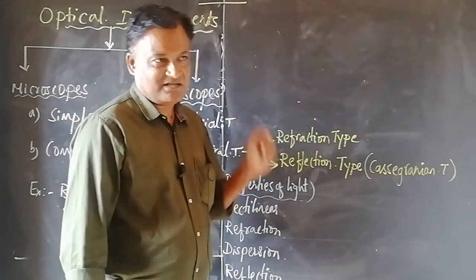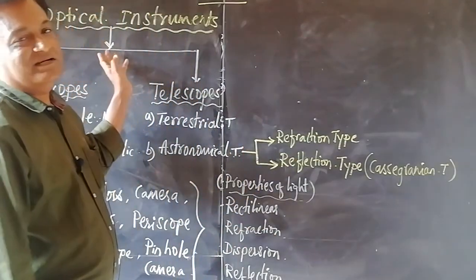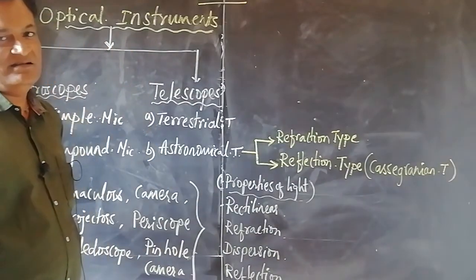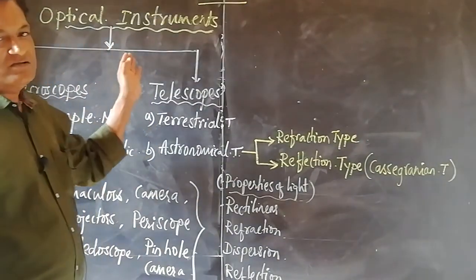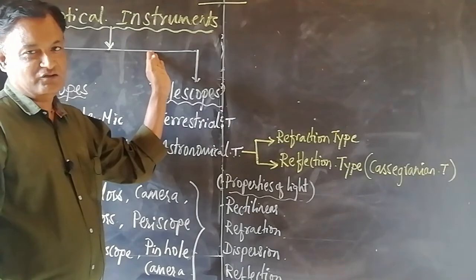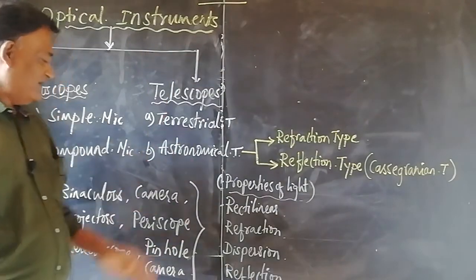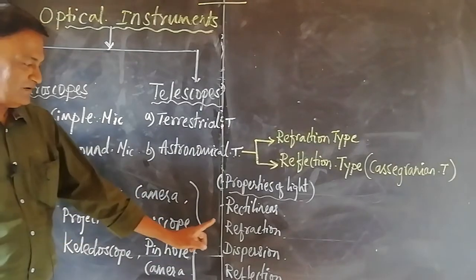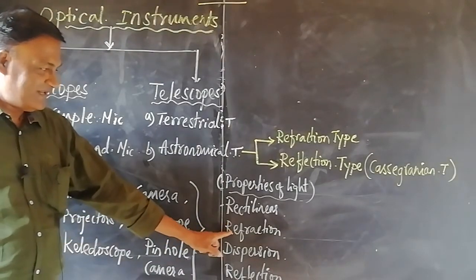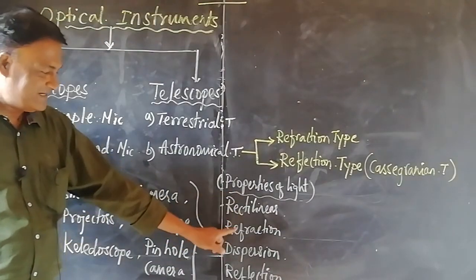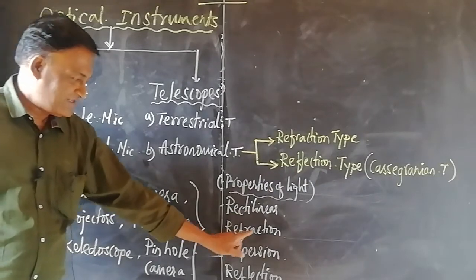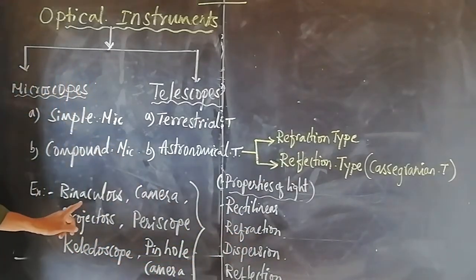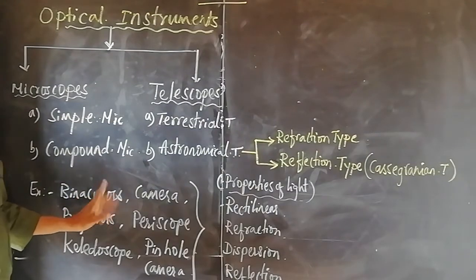In our today's class, we discuss the optical instruments. So already we have come across various types of optical instruments, namely binoculars. They work on the principle of refraction of light, or property of light, refraction of light, based on which the binoculars do work.